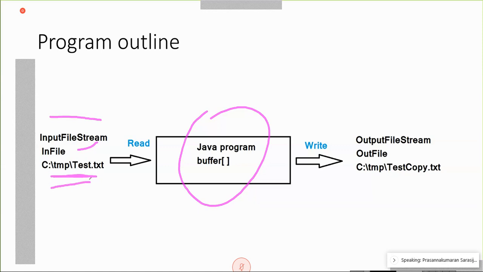So that is reading to a buffer memory area here, and from this memory area, that is being transmitted to an output file. File name is C drive temp test copy.txt, and there I have to use output file stream class to manage that file, because that is output. Here we have to use input file stream because that is an input file, and here the object name is out file.